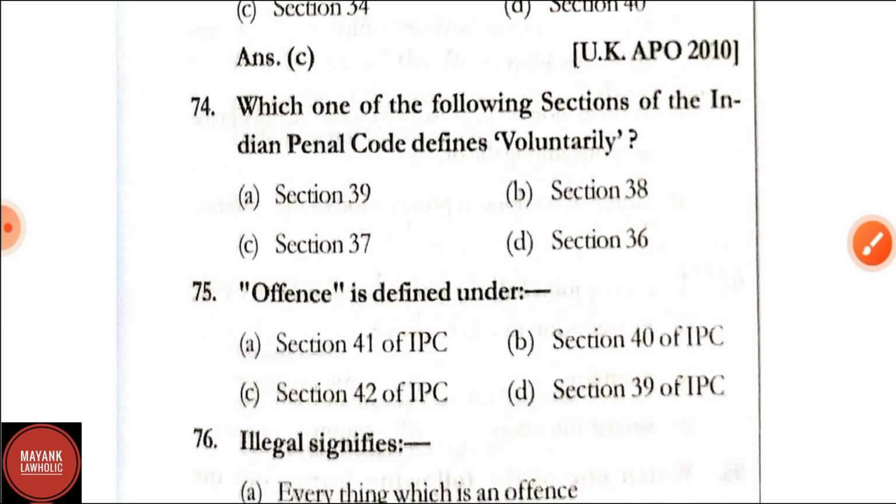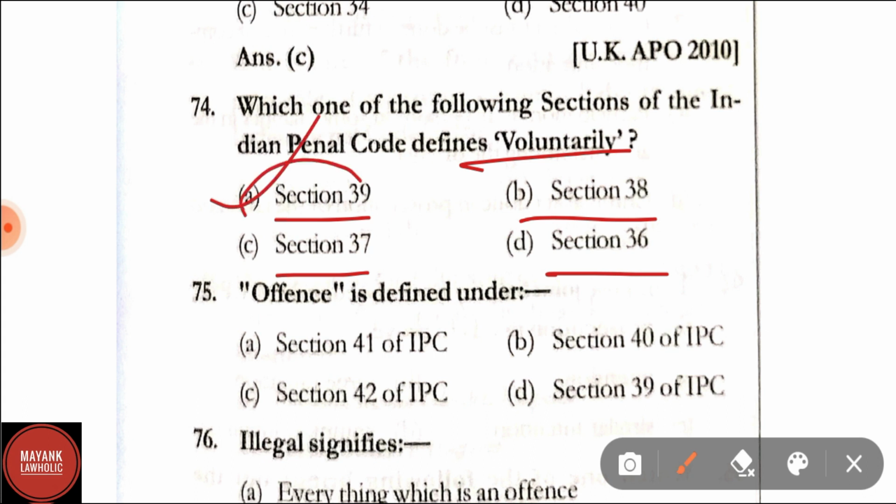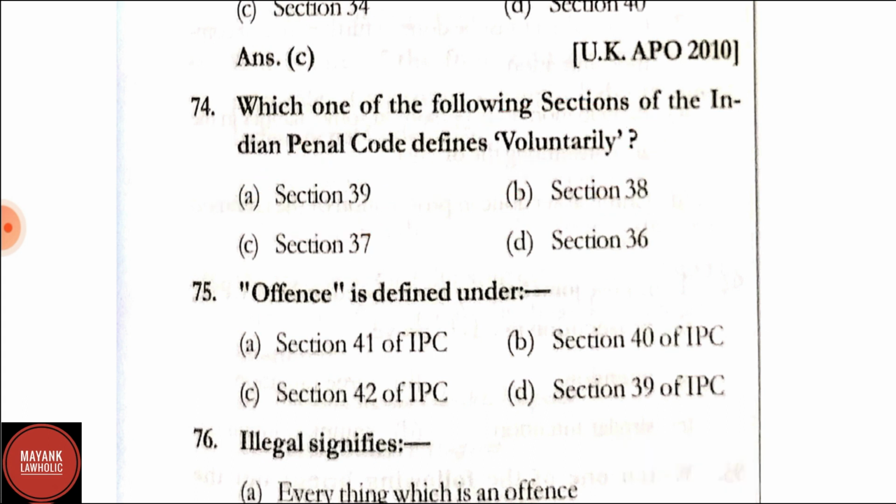Question number 74. Which one of the following sections of the Indian Penal Code defines voluntarily? Options are section 39, section 38, section 37, section 36. Correct answer is section 39. Section 39 of IPC defines the term voluntarily.